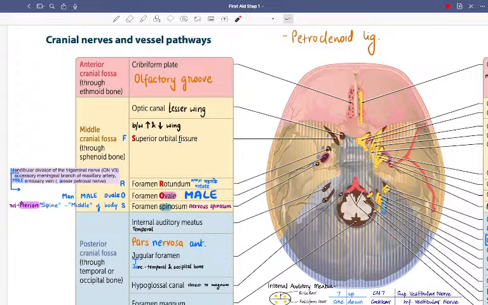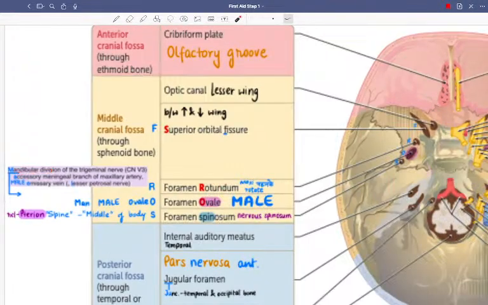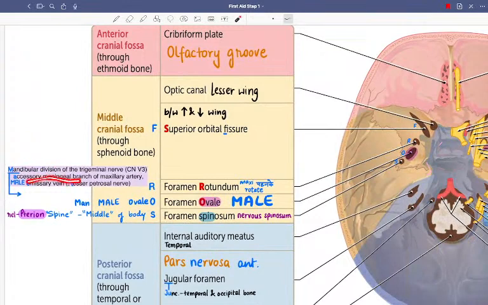Let's see what the structures were. Mandibular division of the trigeminal nerve. Accessory meningeal branch of the maxillary artery. Rotundum has the maxillary nerve, that is V2, while the accessory meningeal branch of the maxillary artery is for ovale, A. And finally you have the emissary veins.